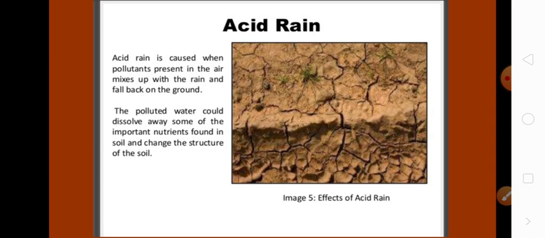The polluted water could dissolve away some of the important nutrients found in soil and change the structure of the soil. So that is the effect of acid rain. When the acid rain falls on the ground, it can dissolve some of the nutrients in the soil. That's why sometimes, due to acid rain, you can see drought conditions and the soil having crack-like structures. You can see in this image, these are the crack-like structures.